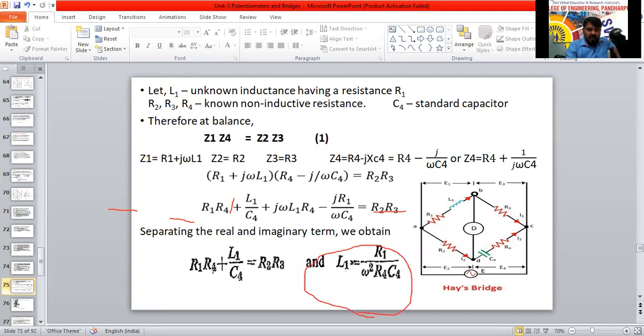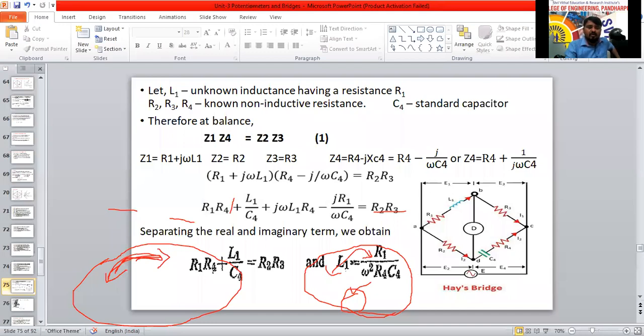See, it has some disadvantages also. The R1 expression and L1 both come in one equation, both in the same equation here. Yes or no? So both are dependent on each other. Here also L1 and R1 are there. Both are dependent on each other. And here the omega term is there, omega is 2 pi f, so it is also dependent on the frequency.